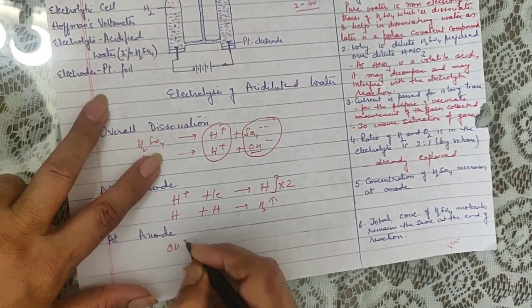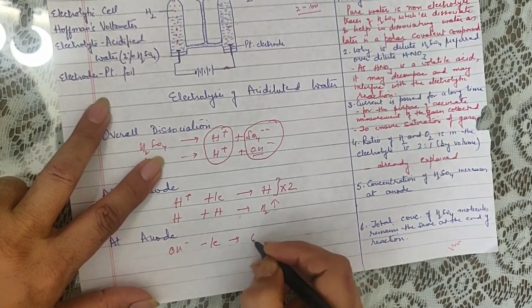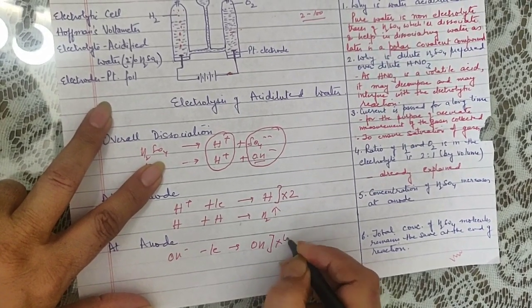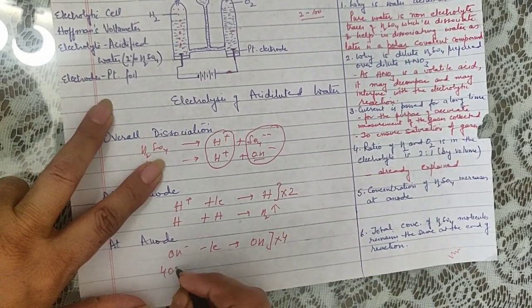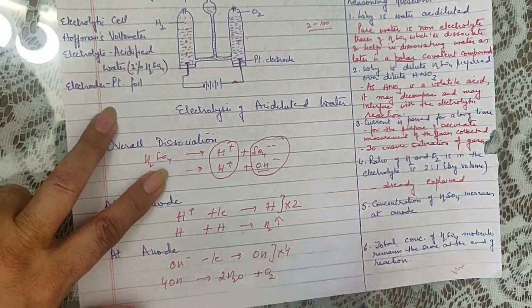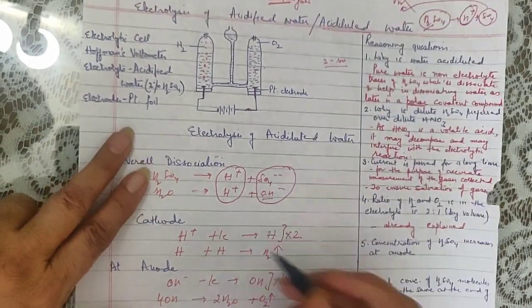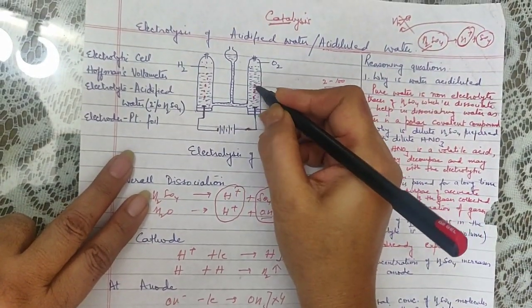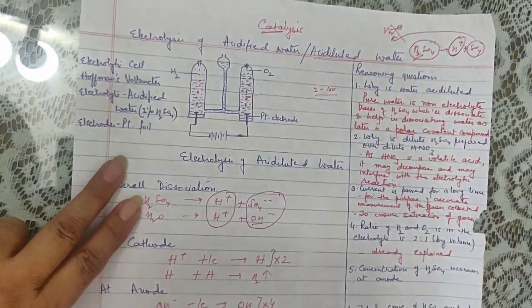So the hydroxy ion loses one electron and forms OH. Four such reactions take place. Four hydroxys form 2 molecules of water and 1 molecule of oxygen. Oxygen, again as a gas, keeps on depositing, and the bubbles of this oxygen keep on discharging over here.